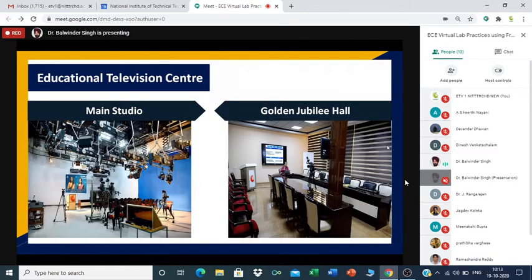This is a common facility, ETV, Education Television Center. NITER has a very good studio for recording of video lectures and video films. In addition to the main studio, we also have a number of small studios, named like Golden Jubilee Hall or something like that. So we have multiple facilities where we can record the lectures, or conduct programs through ICT mode through those centers also.